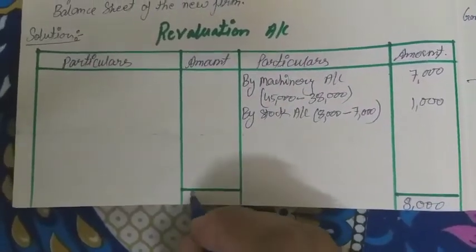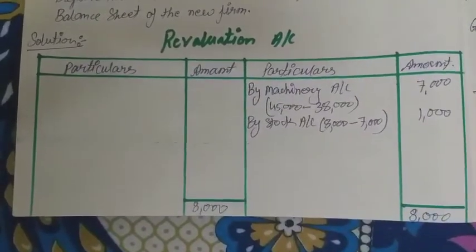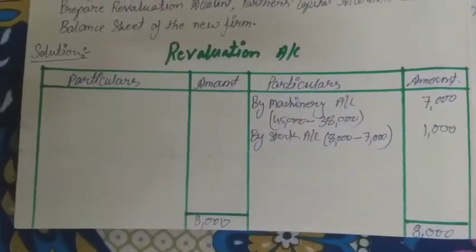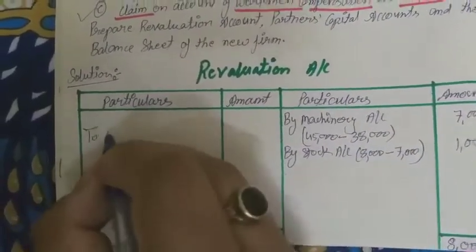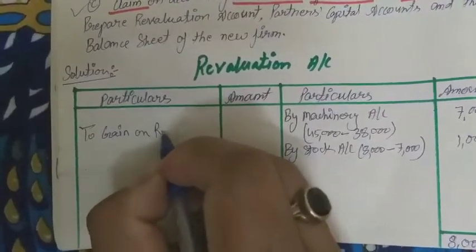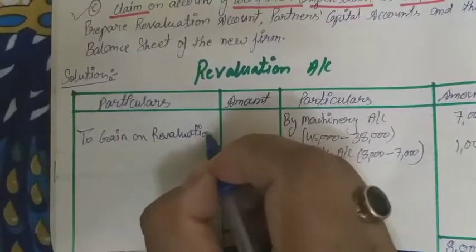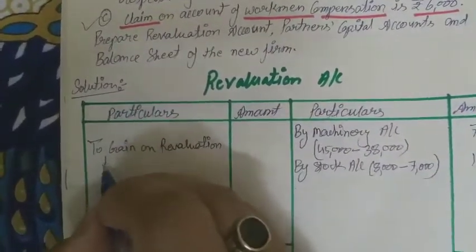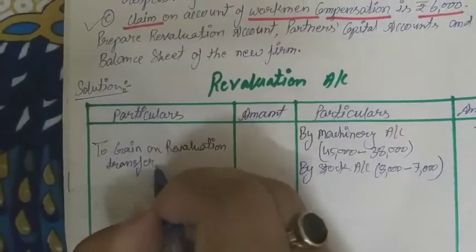This 8,000 rupees will be distributed among the partners in the old profit share ratio. So the gain on revaluation